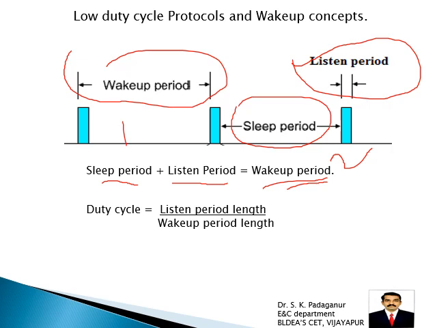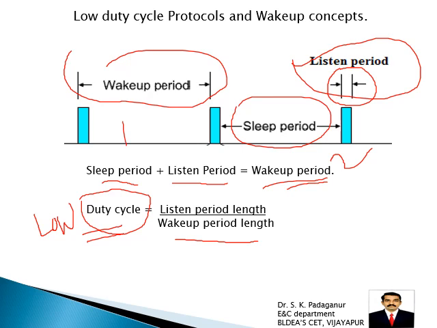So here the duty cycle is low. The equation for duty cycle is the ratio of listen period length to wake up period length. From the diagram we come to know that the listen period is very very small and the wake up period is very very high. So that's why the duty cycle is very very low. This is very important. Why do we call it a low duty cycle protocol? Because the listen period is very small compared to the wake up period length. So the ratio is very small, and that's why the name low duty.